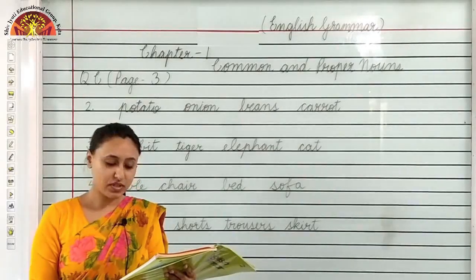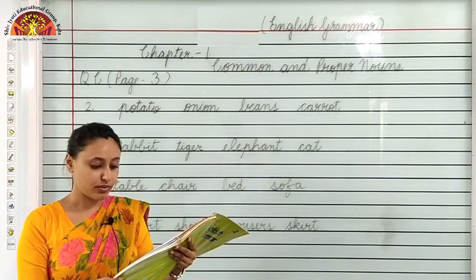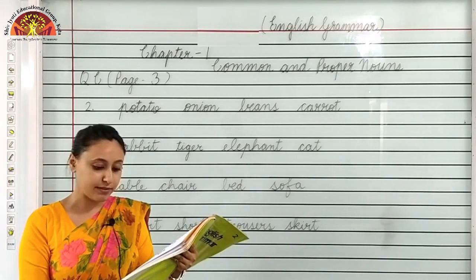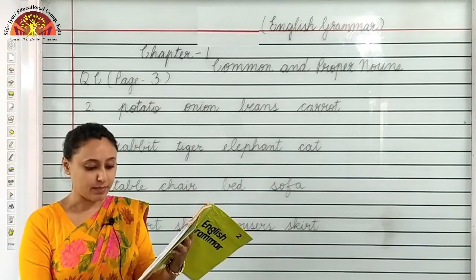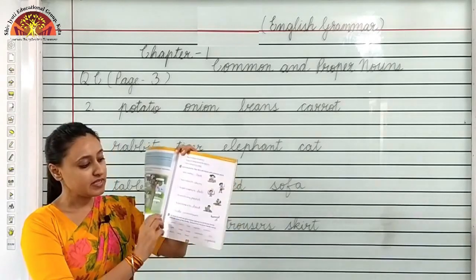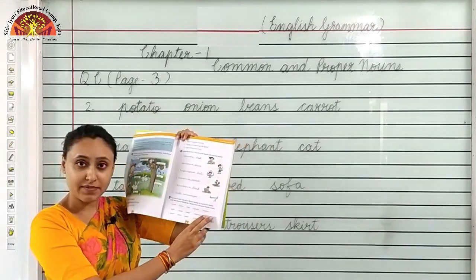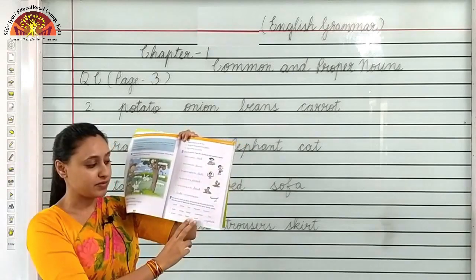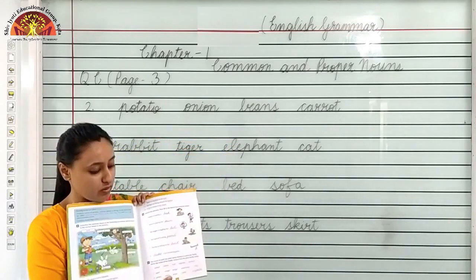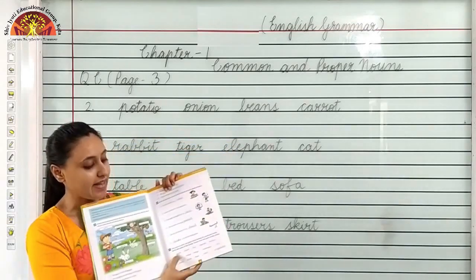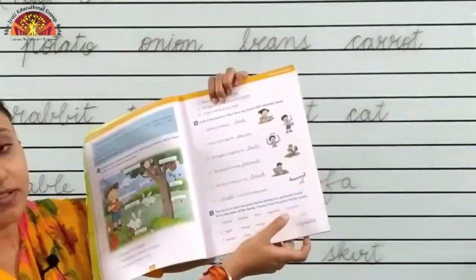Now we will revise question C on page number 3. The nouns in each row given below belong to a particular family. Write the name of the family. Choose from the given family names. So children, in this strip you are given family names and you have to choose the family name and write it in front of the nouns, okay? Let us see what family names are given. Animal, clothes, fruit, vegetable, furniture.